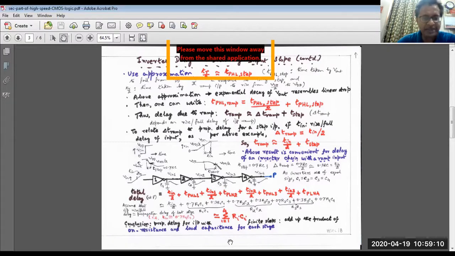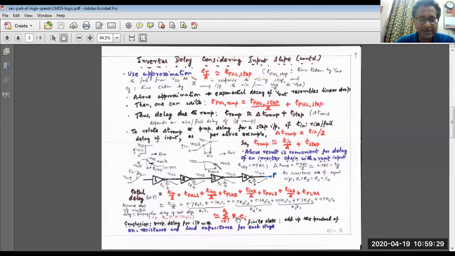So it is a very simple expression. This we shall adopt now. That means, assuming that the input is a waveform with a finite slope, the total propagation delay we can write simply as the linear sum of RC products, right? The only thing we have to be clear about is whether this R corresponds to the NMOS resistance or the PMOS resistance.